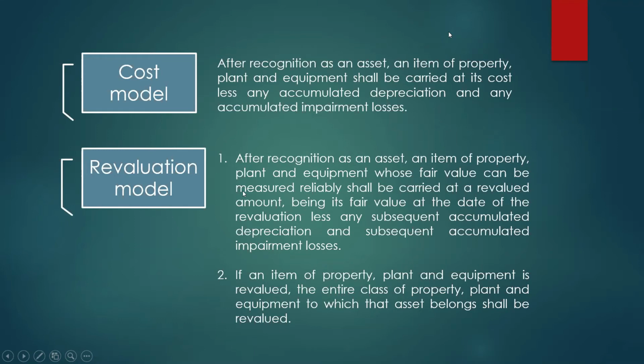For the revaluation model, first, after recognition as an asset, an item of property, plant and equipment whose fair value can be measured reliably shall be carried at a revalued amount, being its fair value at the date of revaluation less any subsequent accumulated depreciation and subsequent accumulated impairment losses. Second, if an item of property, plant and equipment is revalued, the entire class of property, plant and equipment to which that asset belongs shall be revalued.